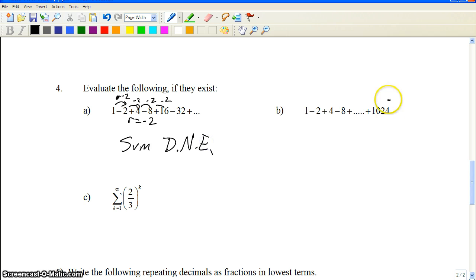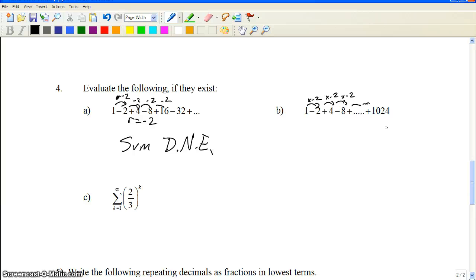Now at B, 1 to get to negative 2 is times negative 2. And then we multiply by negative 2, then times negative 2, and we keep going, and we're going to have that common ratio. But we end up stopping at 1024. So we need to pause. This one's not infinite.